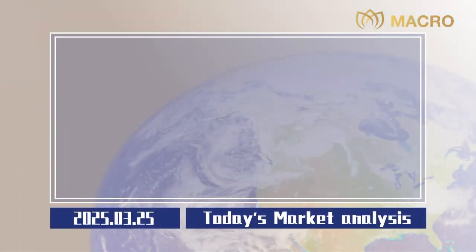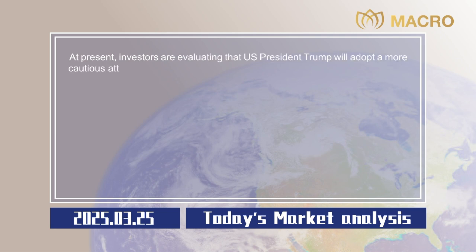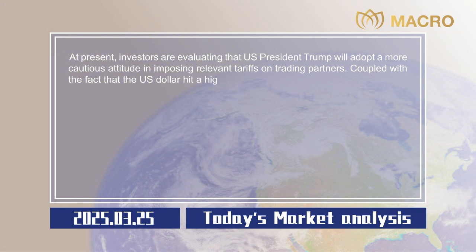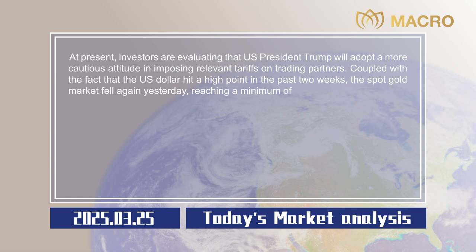Market analysis. At present, investors are evaluating that U.S. President Trump will adopt a more cautious attitude in imposing relevant tariffs on trading partners. Coupled with the fact that the U.S. dollar hit a high point in the past 2 weeks, the spot gold market fell again yesterday, reaching a minimum of $3,002.48 per ounce. The U.S. market rebounded slightly in late trading and finally closed at